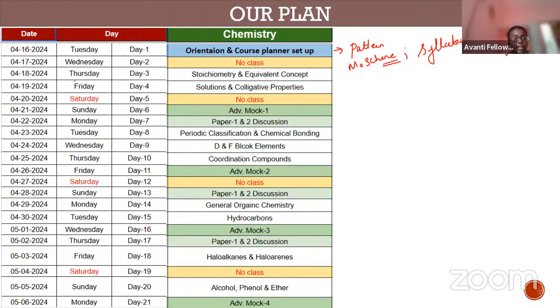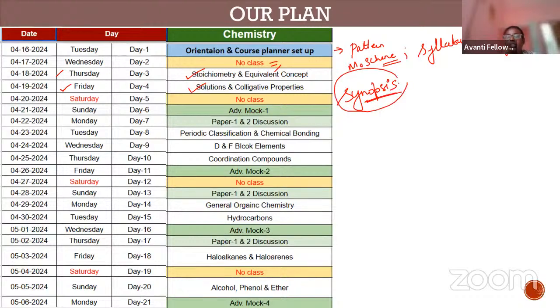Moving forward, on the 18th and 19th, Thursday and Friday: Thursday will cover stoichiometry and equivalent concept, and Friday, solutions and colligative properties. We have done the theory part already, so we are just going to solve many problems in the class. Tomorrow you don't have class. Before coming to the class, I hope that you all have the synopsis for each and every chapter with you.